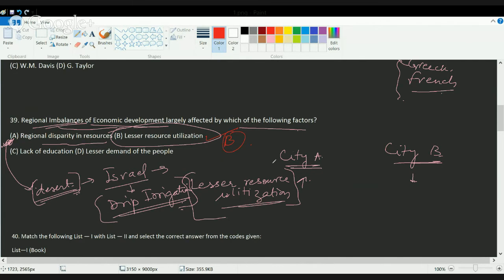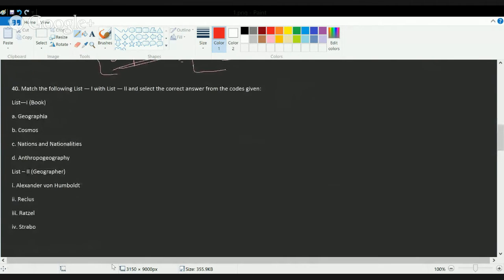Okay. The next question is again, as I said previously, you have to match the geographer and the book. So it's a direct question from the section on geographical thought. So Anthropogeographie was the book written by Ratzel. Okay. Then you have Humboldt, who wrote Cosmos. Okay. Then you have Geographica written by Strabo. And Nations and Nationalities written by Reclus.